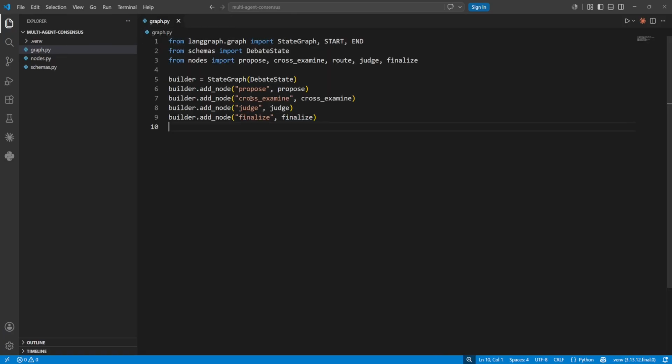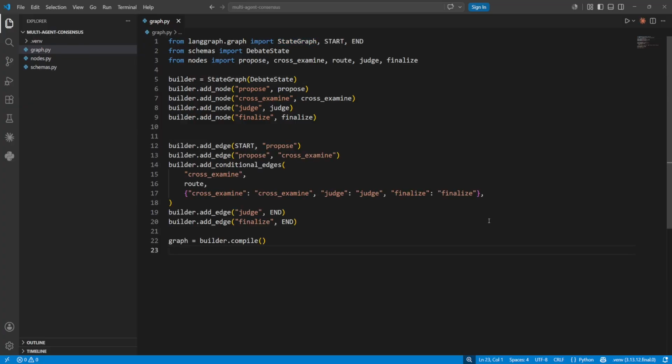Inside the graph.py, we assemble the graph. We spin up a state graph, typed on our debate state, then register all 4 nodes: propose, cross-examine, judge and finalize. Right now they're just floating. They're not connected to anything yet. The wiring is the next part, and that's where the debate loop actually comes to life.